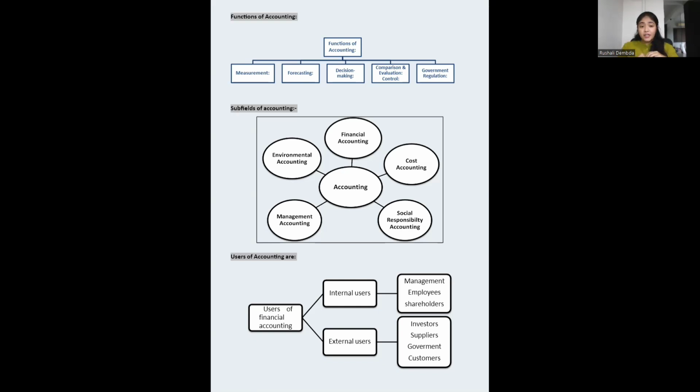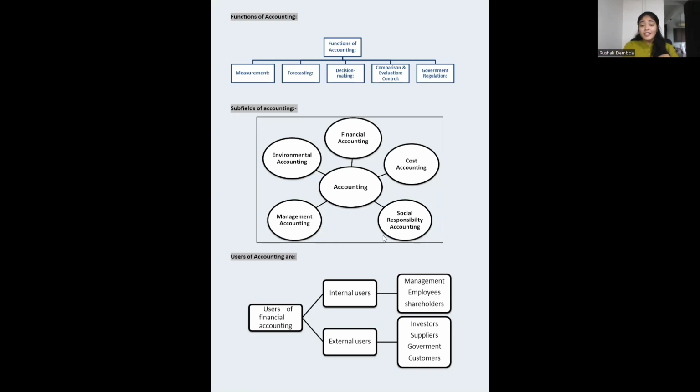Then we have management accounting. At various particular levels of management, what are the profits generated? That comes under your management accounting. Environmental accounting, as I told you, the resources which we are using, how we are paying back the environment, how we are paying back the society, comes under your environmental accounting. All the preventive expenses or the detective expenses, how we classify all the expenses that we do, comes under your environmental accounting. This you will be learning in your CA final, CA inter levels.